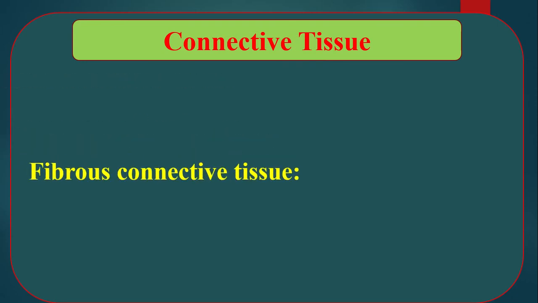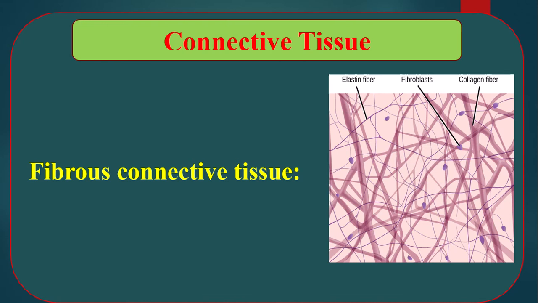Fibrous connective tissue. This type of connective tissue lies below the body integument, that means body skin, and sparsely in muscles. In this matrix, different types of fibers are available. This is the picture of fibrous connective tissue. This is the fibrous structure which is present just beneath our skin.